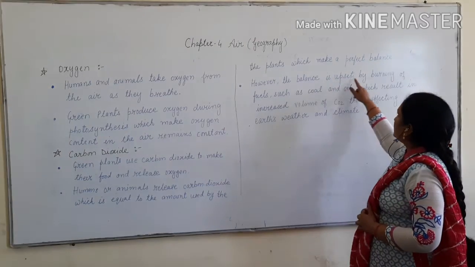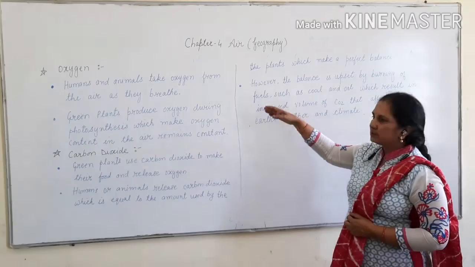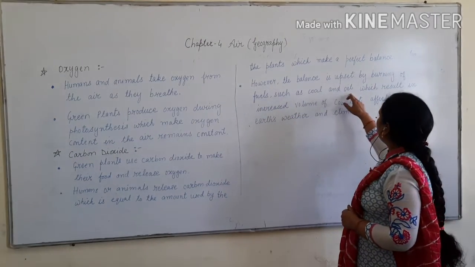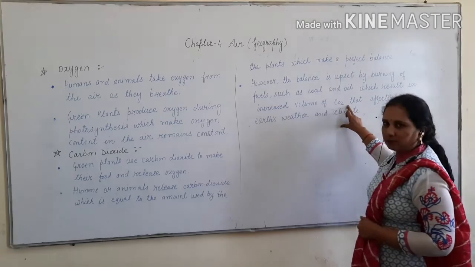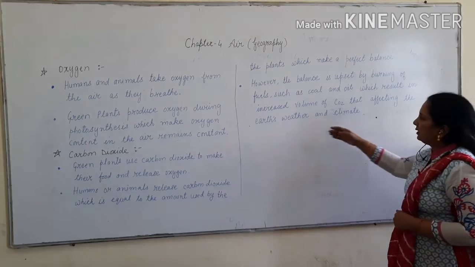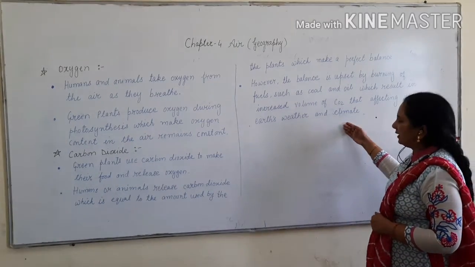However, the balance is upset by the burning of fuels such as coal and oil, which results in the increased volume of carbon dioxide that affects the earth's weather and climate.